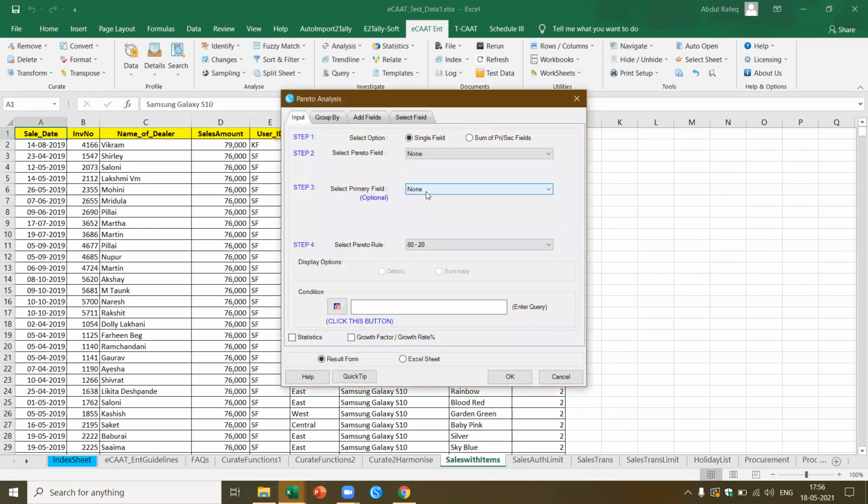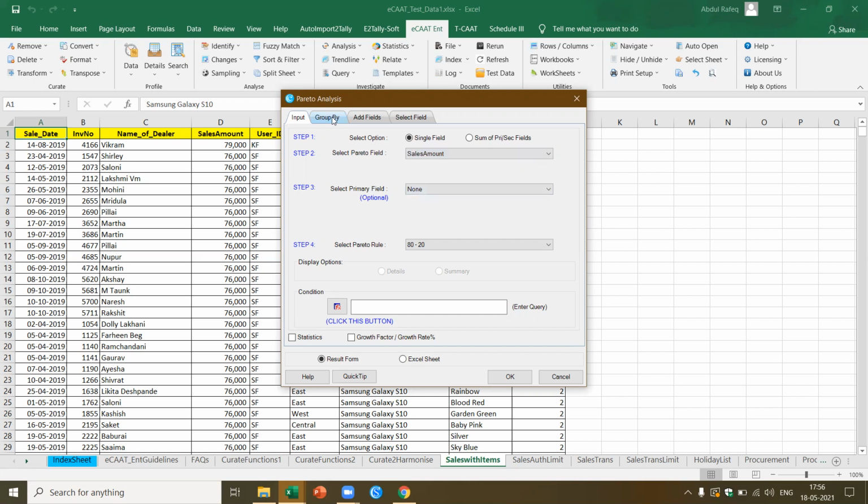So what is Pareto? The 80-20 rule. In this case, you should be clear about what you want to select. The field to select is the name of the dealer. No, I want to select the sales amount. Yes, I want to select the sales amount.